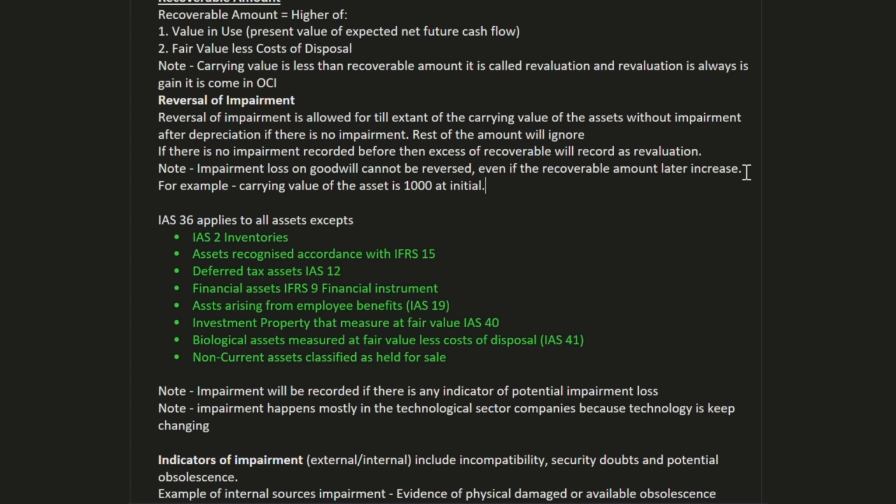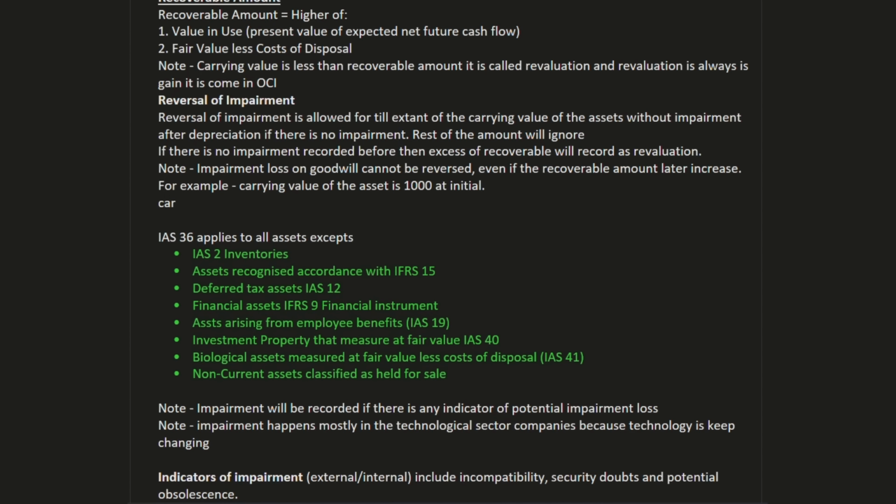If carrying amount is more than recoverable amount, then it is impairment. If recoverable amount is more than carrying amount, then it is revaluation. So carrying amount is 1000. Yes, we have already written carrying amount is 1000.